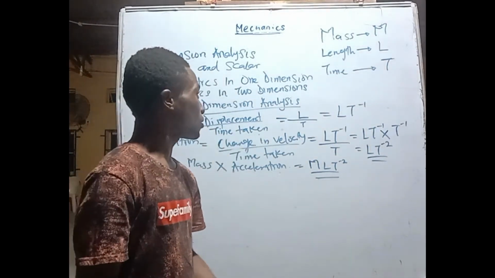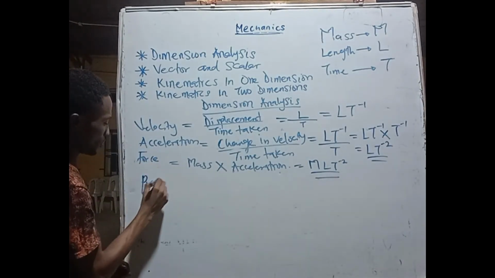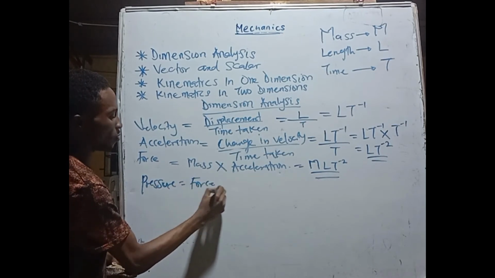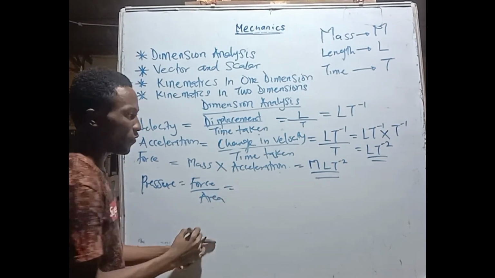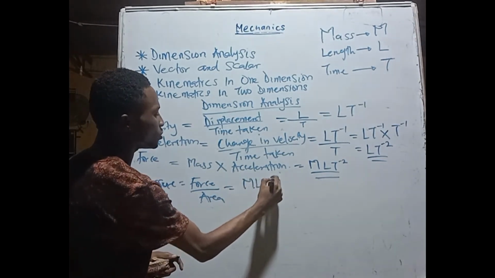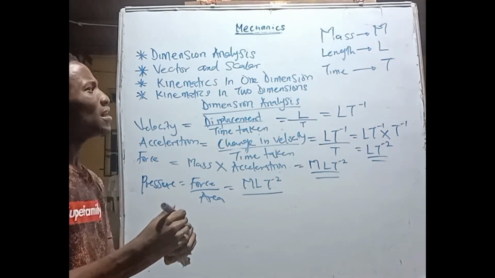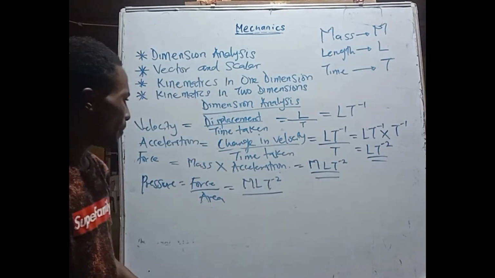Do you understand? So you can think of pressure. Let's say pressure now. Pressure equals force over area, a specified area. So what's our force? Force is MLT raised power minus 2 all over area. Area has the measure of length.